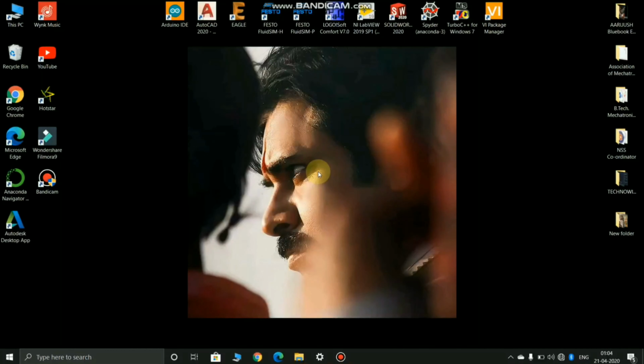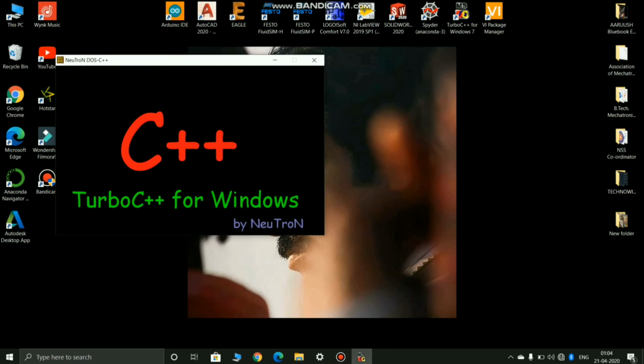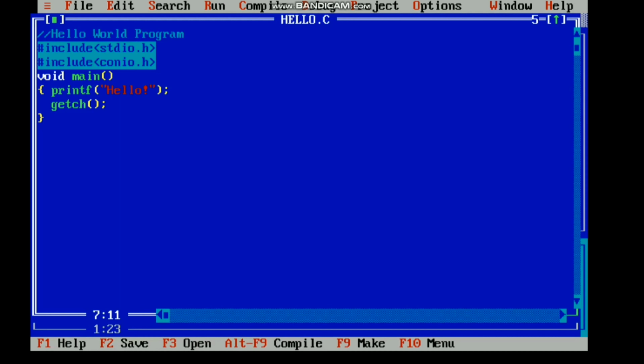Moving on to the practical section. Here I am opening the Turbo C++ compiler for Windows 7. The link is available in the description for your download. So opening it. In the next video session I will be explaining the basic input output, data types, functions and basic preprocessor directives. So here is the Hello C code.